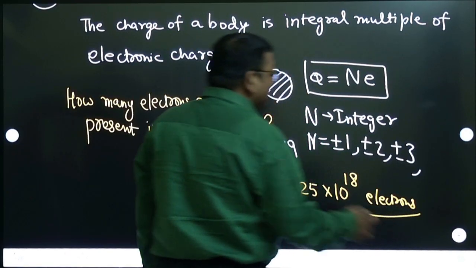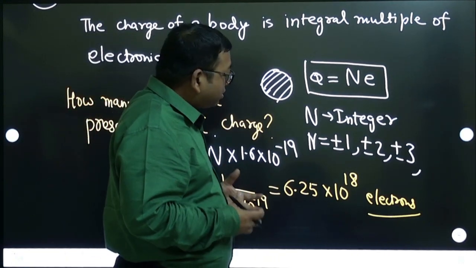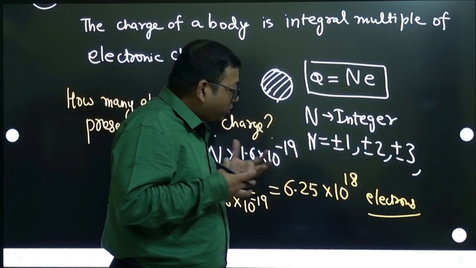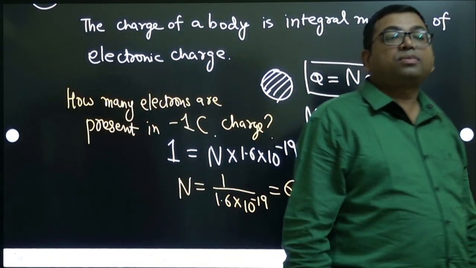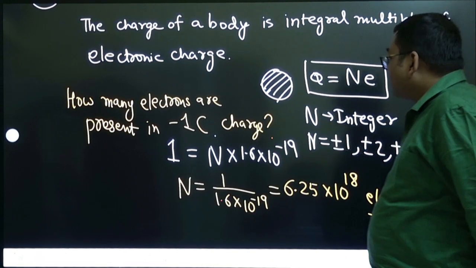Or you can even say protons, because they have the same charge. So this many electrons will give minus 1 coulomb, or this many protons will give plus 1 coulomb. Are you clear about this? Okay, then let us move to the next.